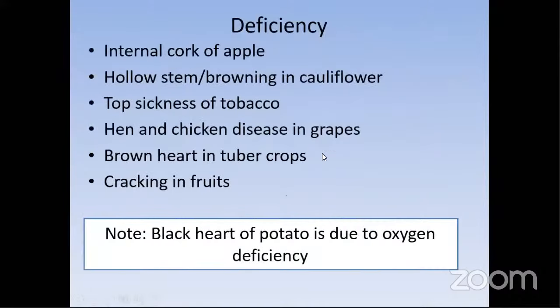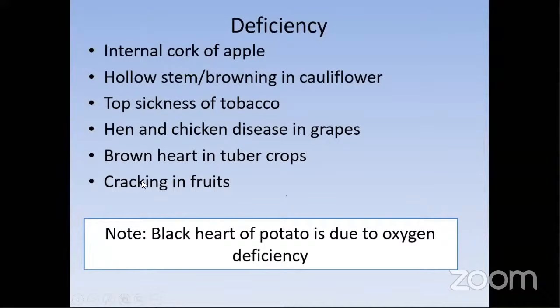So coming to the next, deficiency symptoms in boron. Internal cork of apple, a very typical symptom in apple. Hollow stem and browning in cauliflower. Top sickness in tobacco. Hen and chicken disease in grapes. Brown heart in tuber crops.